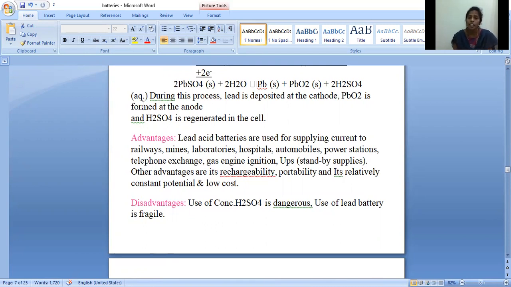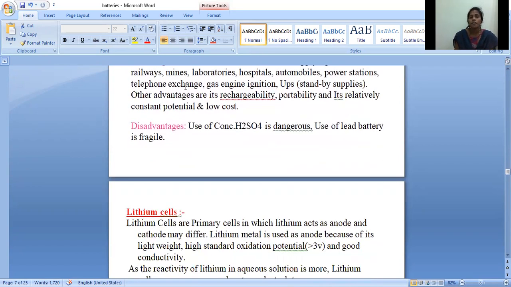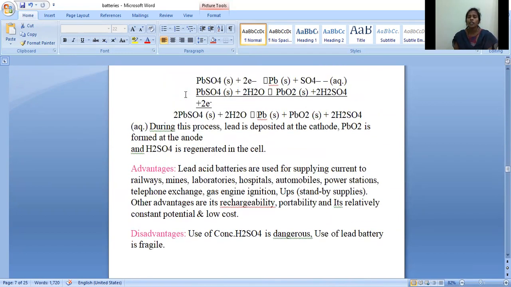But disadvantages are use of concentrated sulfuric acid is dangerous. The lead acid battery is fragile. So this is today's class. In the next class, I will explain the lithium ion batteries.